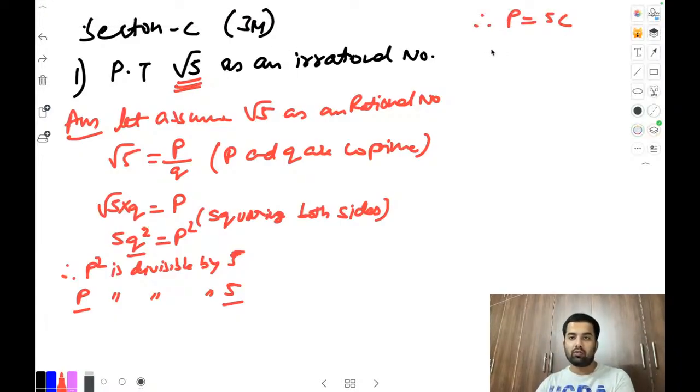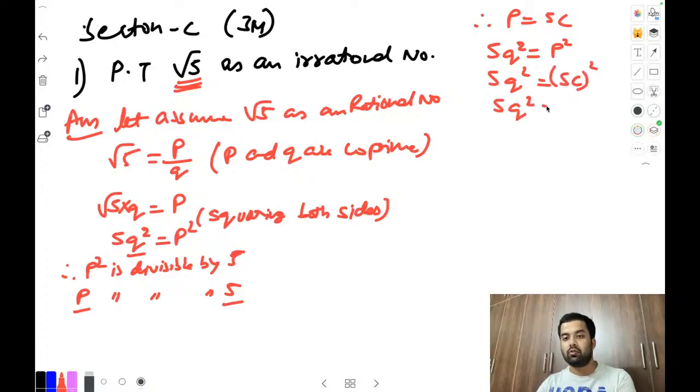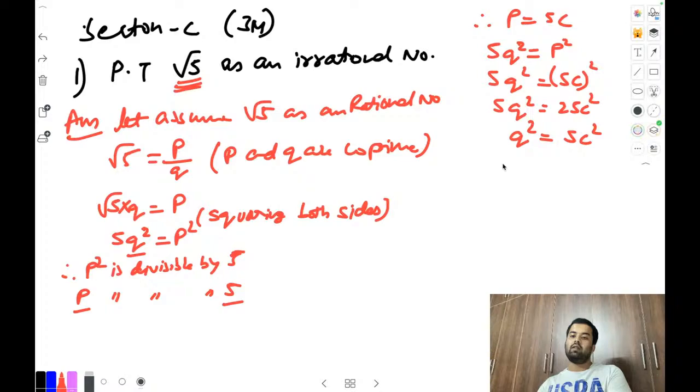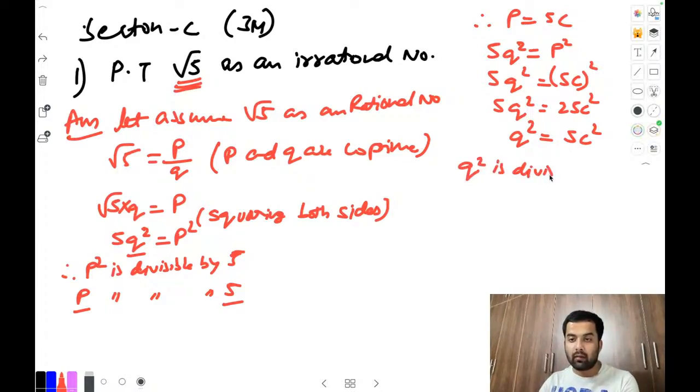Now 5c. So let me write first. Put that at the p place. So 5c whole square. Now do the square. 5q square equal to 25c square. After simplifying, it will come like this: q square equals 5c square. Now here we can also write that q square is divisible by 5. Same thing, q is divisible by 5.